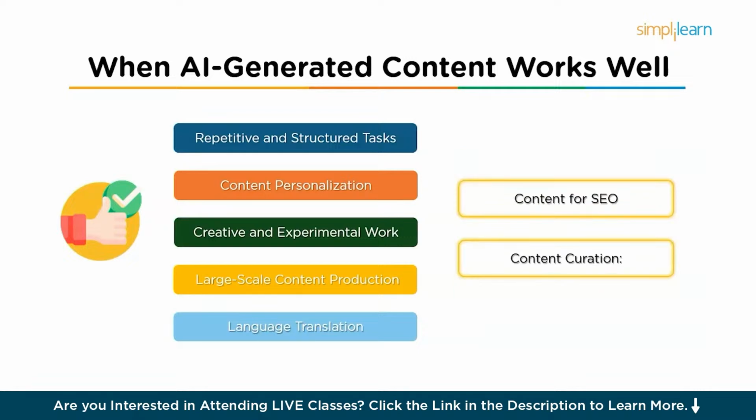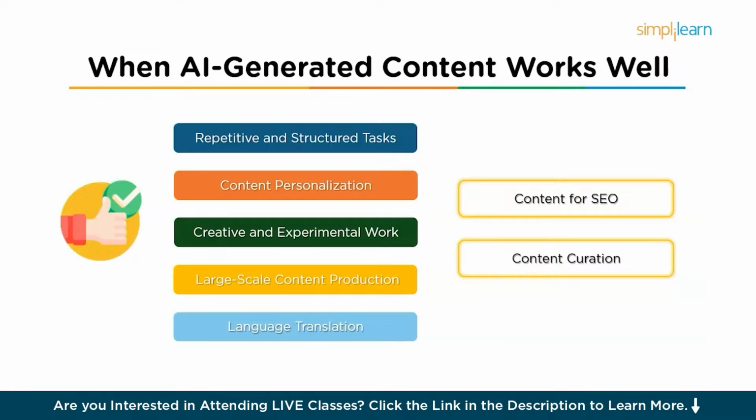Next, it can be used in large-scale content production. Where speed is critical, AI can generate vast quantities of content rapidly. For example, content for SEO. AI can generate blog posts, articles, or web copy optimized for SEO, helping businesses keep their websites up to date with fresh, keyword-rich content. And then there is content curation.